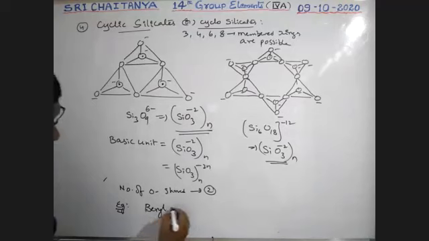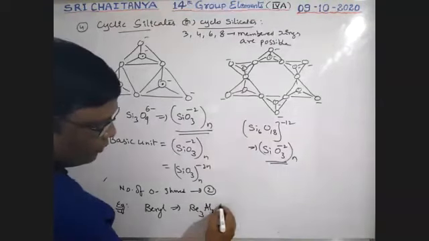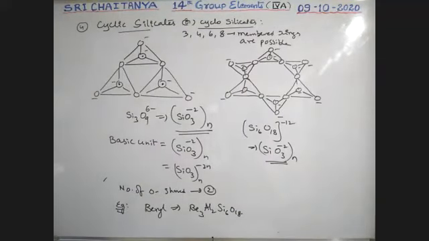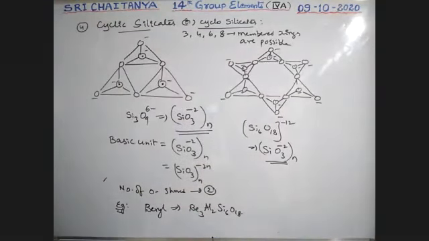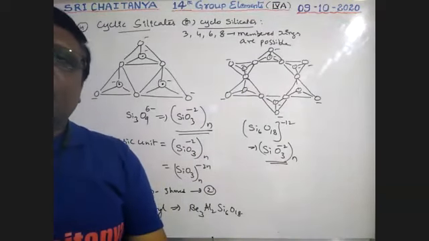Beryl, that is Be3 Al2 Si6O18. Be3 Al2 Si6O18 matches this formula like this. Okay, so it is beryl. It is an example of cyclic silicates. Cyclic silicates. Next one.